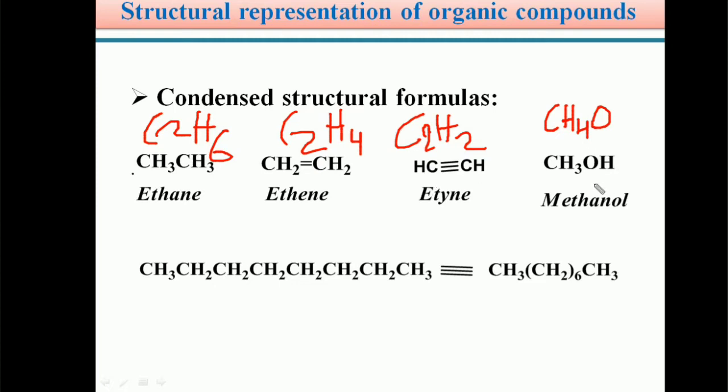Next, CH3OH. This is methanol, CH3OH. So in the condensed representation, we cannot represent with any dash bonds. Only a double bond or triple bond can be shown in the condensed structural formulas. And you can also see another example, students. This is another example: CH3, CH2, CH2, CH2, CH2, CH2, CH2, CH3.